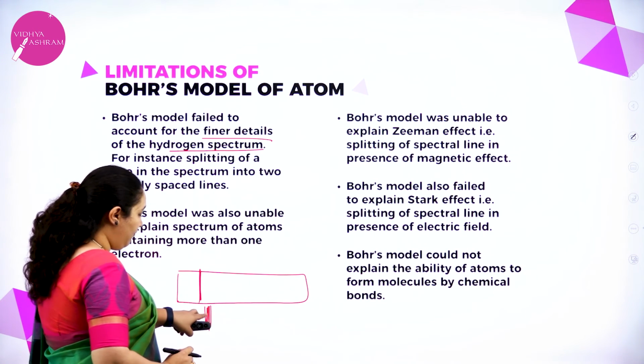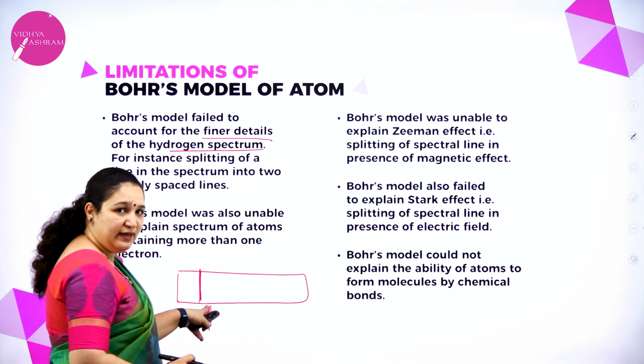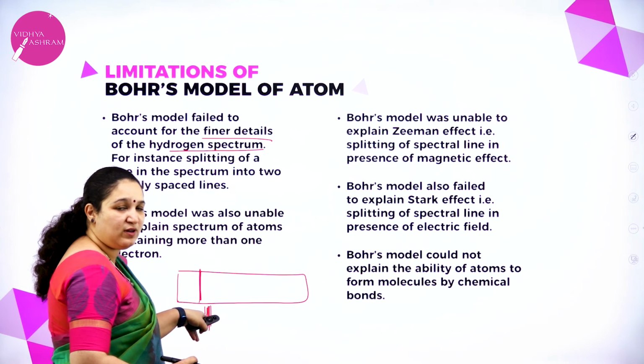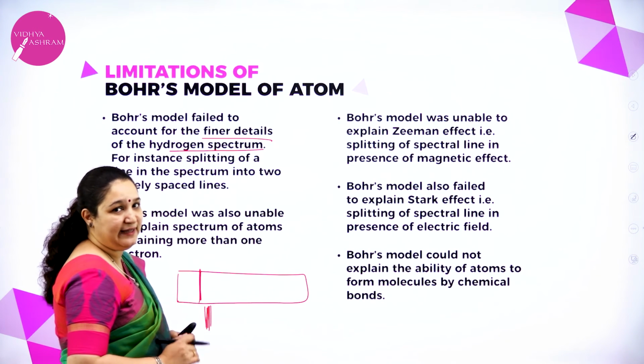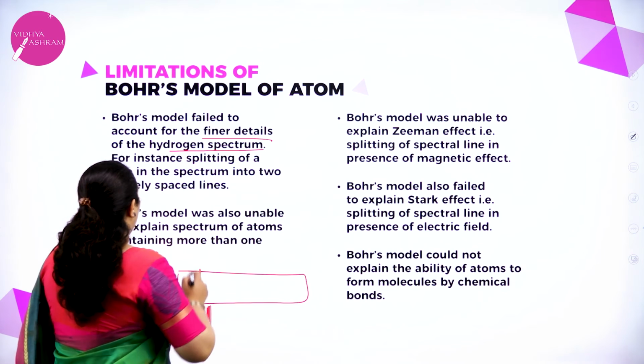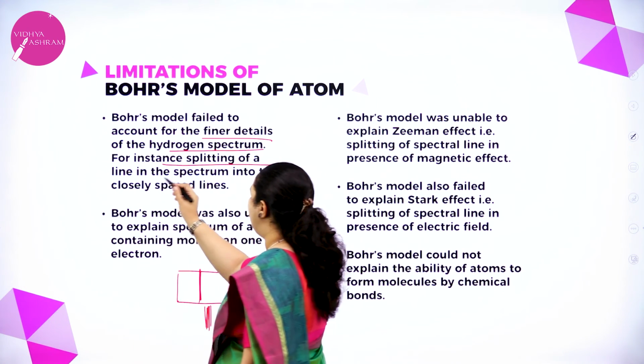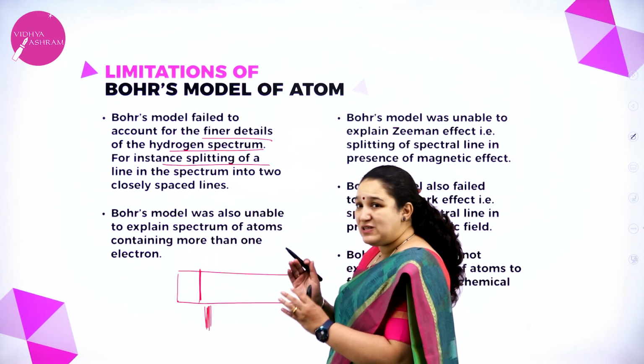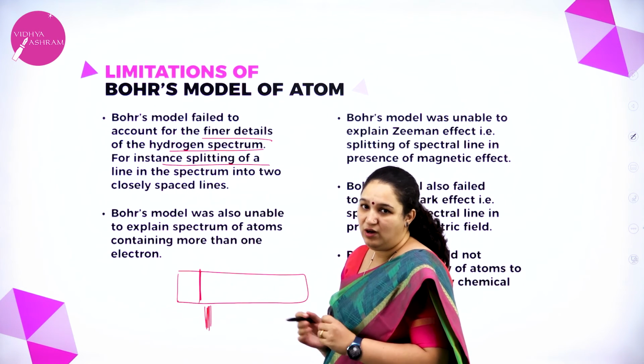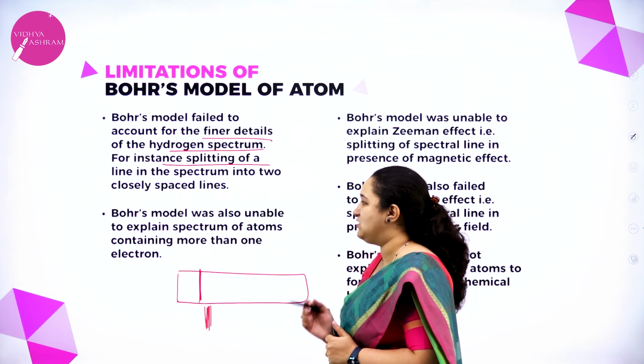Those fine lines, how did they come, the explanation for that Bohr couldn't give. So splitting of the lines in the spectrum into closely spaced lines he could not explain. So that is the first limitation.